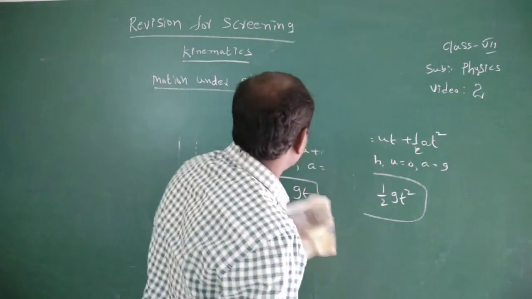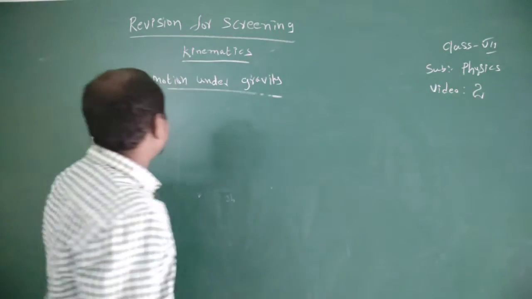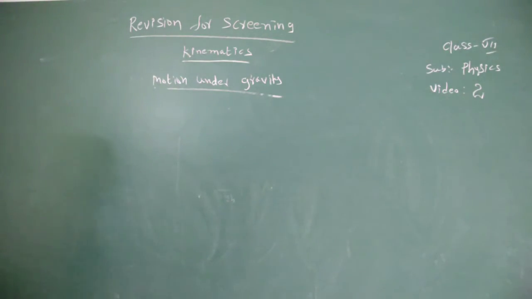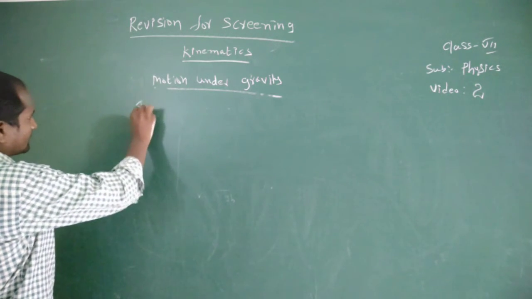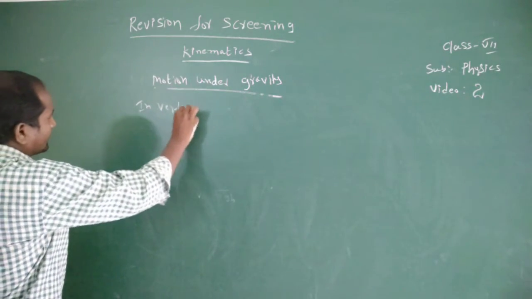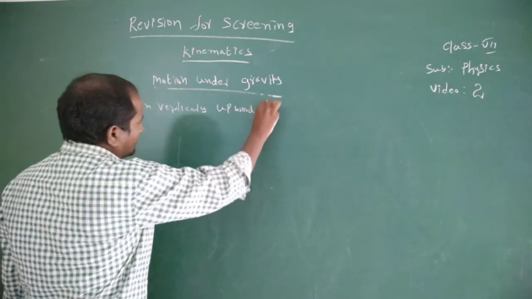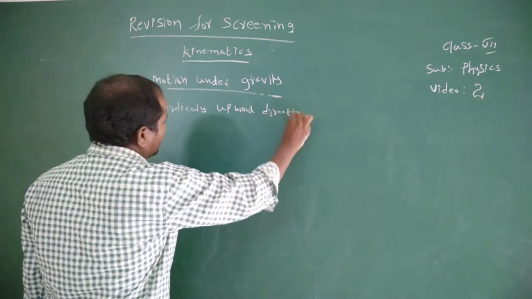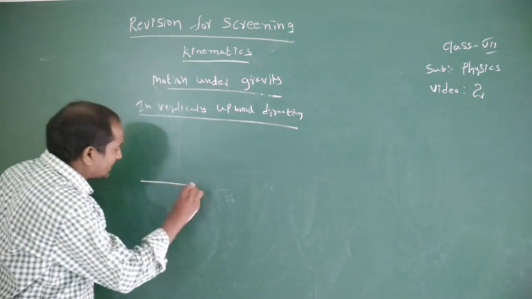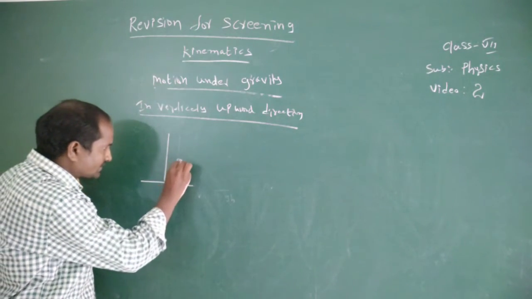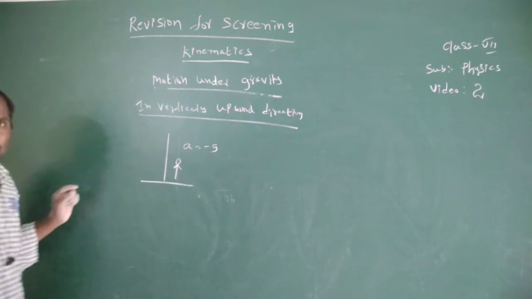In the case of a vertically projected body, projected in the vertically upward direction, acceleration due to gravity is taken as negative. Here a is equal to minus g.